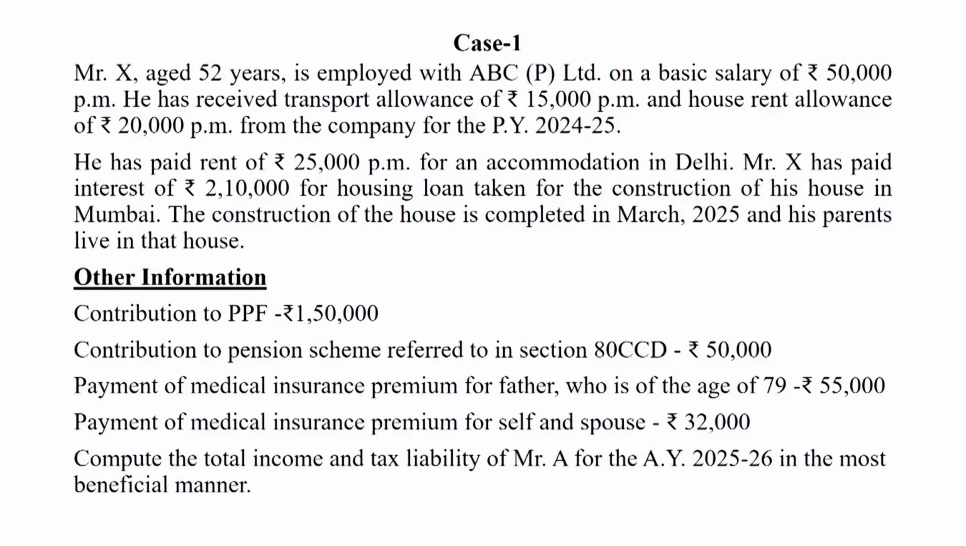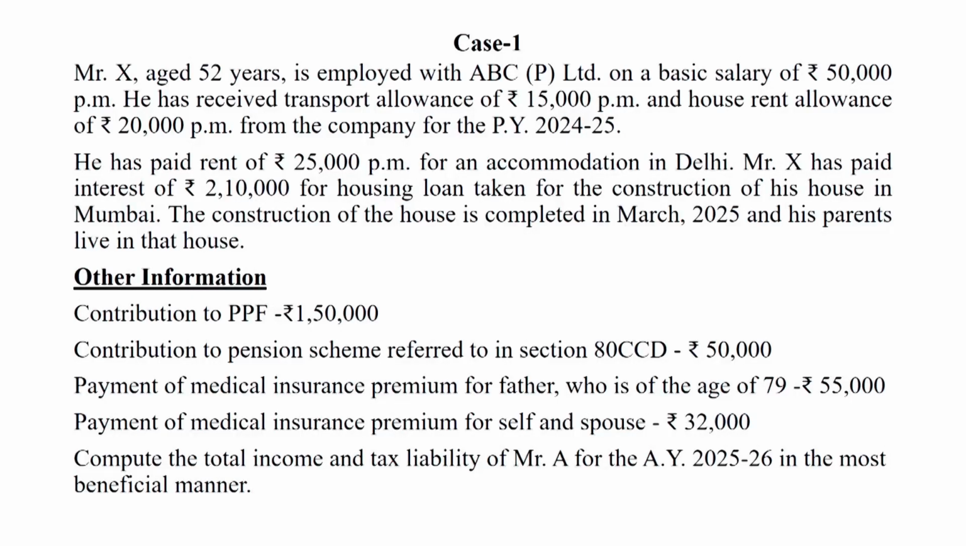Most beneficial manner means which regime will benefit the assessee, either the optional tax regime or the new tax regime. The new tax regime is also called the default tax regime under section 115BAC subsection 1A. In this question, salary income and house property income are included along with various deductions under sections 80C, 80CCD and 80D.